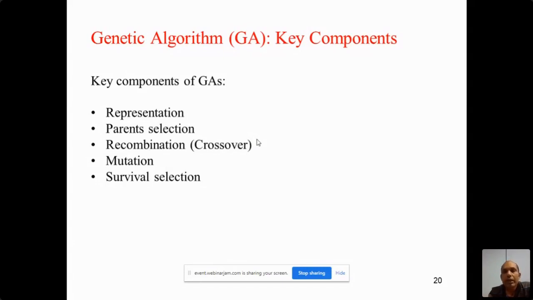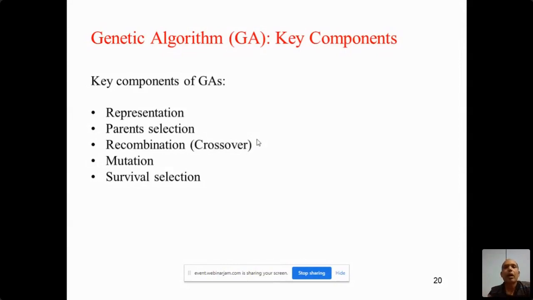Then for the next generation, to promote the next generation, solution. Anyway, for the survival selection, we have different strategies. We can promote all the good solutions to the next step, or maybe half good solutions and half bad solutions.